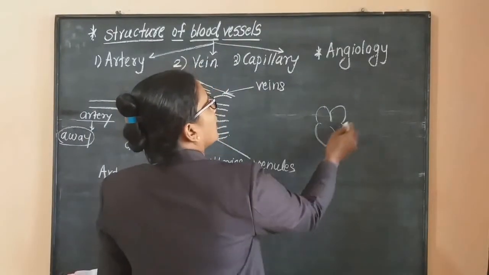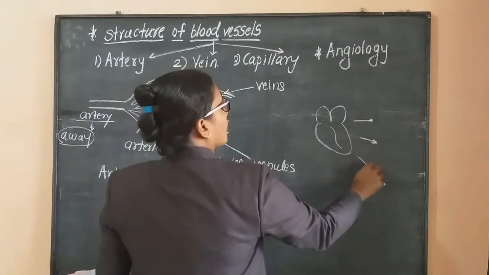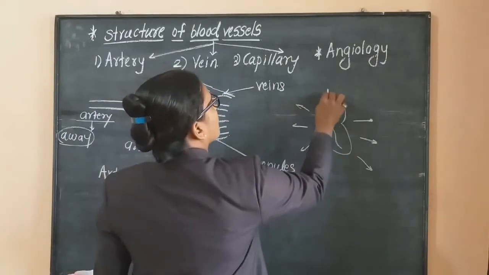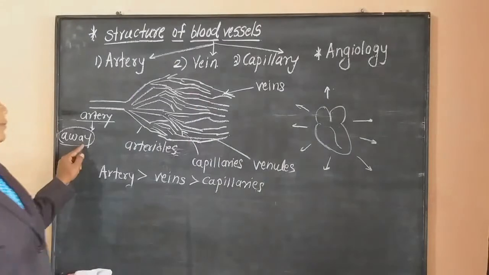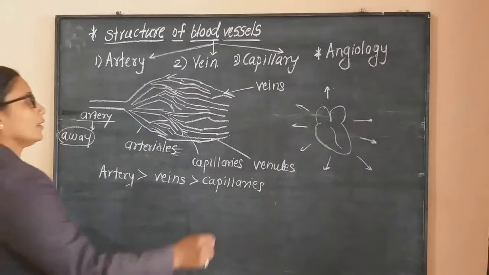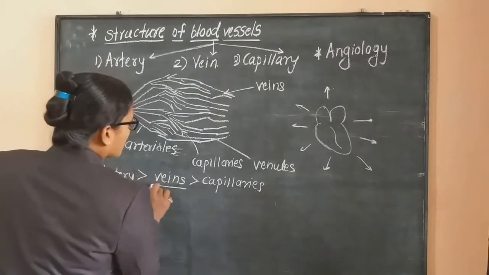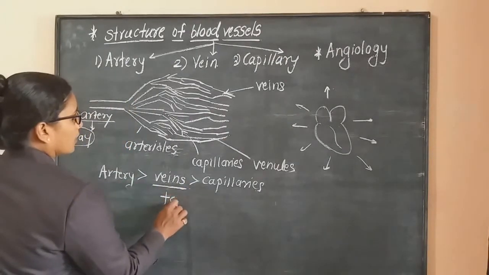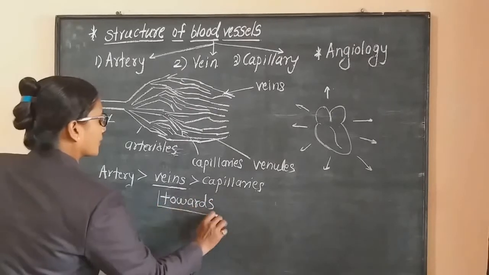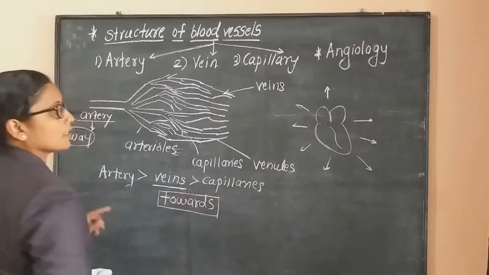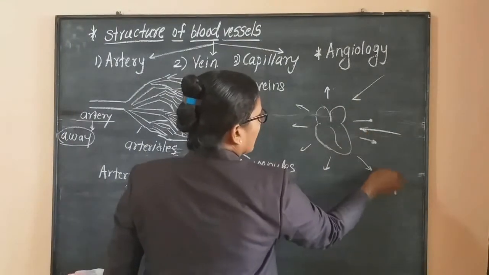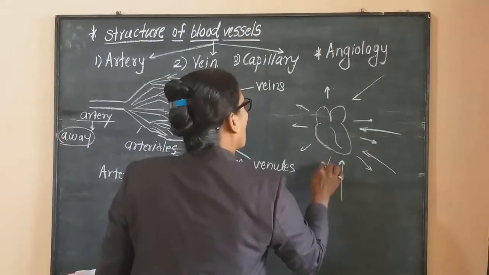From this heart, blood goes away to different body parts through the arteries. And what are veins? These veins carry blood towards the heart. Veins carry blood towards the heart.